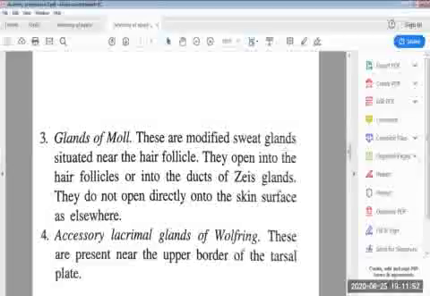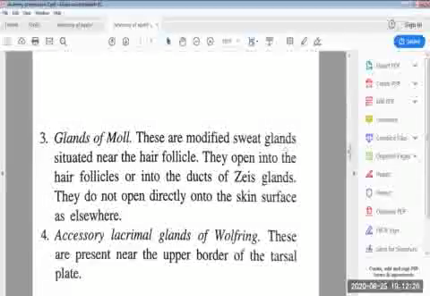They open into the hair follicles or into the ducts of the Zeiss gland, and they do not open directly onto the skin surface as elsewhere.